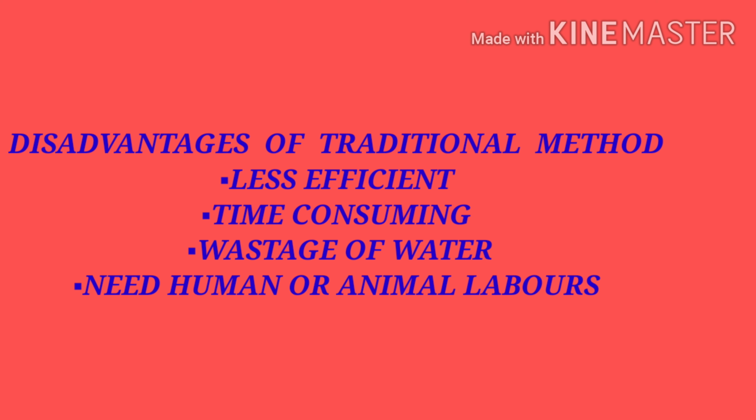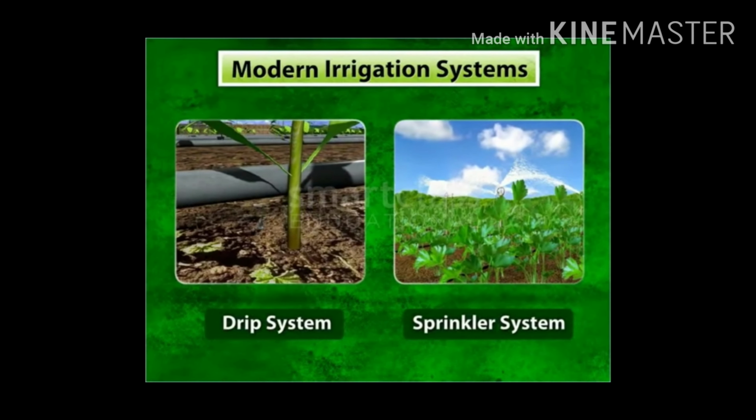First, it is less efficient. Next, it is time consuming. When we use this method, it takes more time, and wastage of water may also occur. It needs human labor or animal labor for lifting the water from the water sources. So that's why modern irrigation methods, which save water, are necessary.